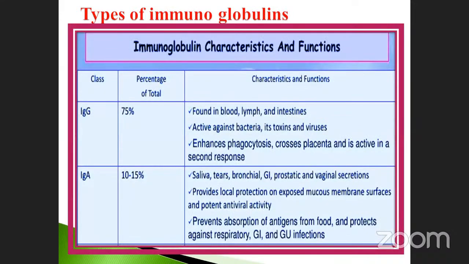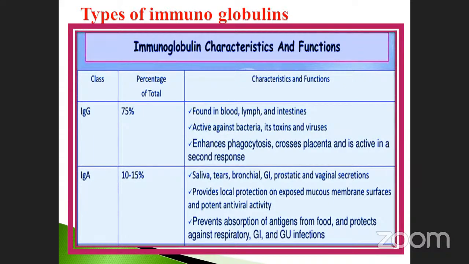See here, immunoglobulin G, 75%. What are the characteristics and functions? Found in blood, lymph, and intestine. Active against bacteria, toxins and viruses. Enhances phagocytosis. What is meant by phagocytosis? It is nothing but the cell eating process. We will discuss it last, already I told you. Otherwise called the cell eating process.